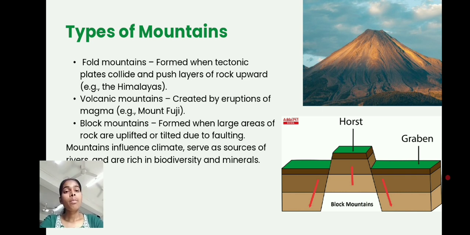Block mountains are formed when large areas of land are uplifted or tilted due to faulting. Mountains play a very major role in our life. They influence climate, wildlife, vegetation, and our daily life.